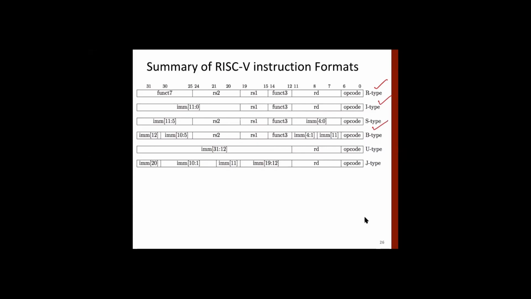Then of course load instructions, then branch instruction, U type instruction, that's load upper immediate, etc. And then J type instruction. In J, we have studied JAL and JALR.